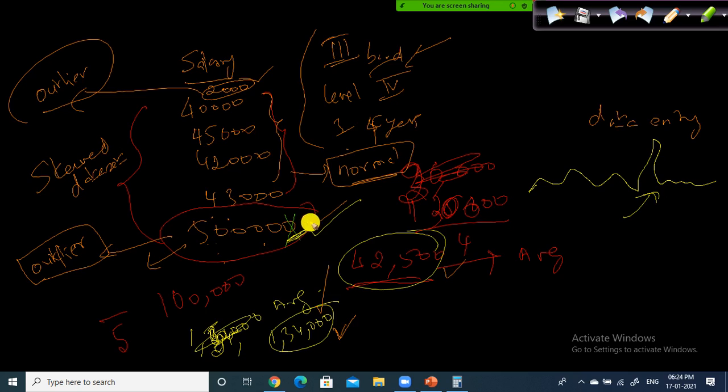So similarly, he says, no, it is correct data only, because we got approval from senior management, because this guy came from Google and joined with us. Okay. So in that case, you have to accommodate this one also when you do the average, and 1,34,000. When your data set is skewed, if you use a measure like the mean on the skewed data, your average is also skewed. But if you exclude this, your average is pretty decent.